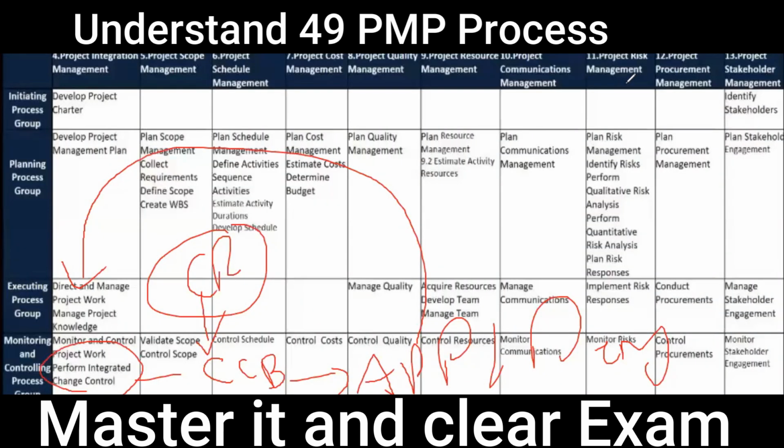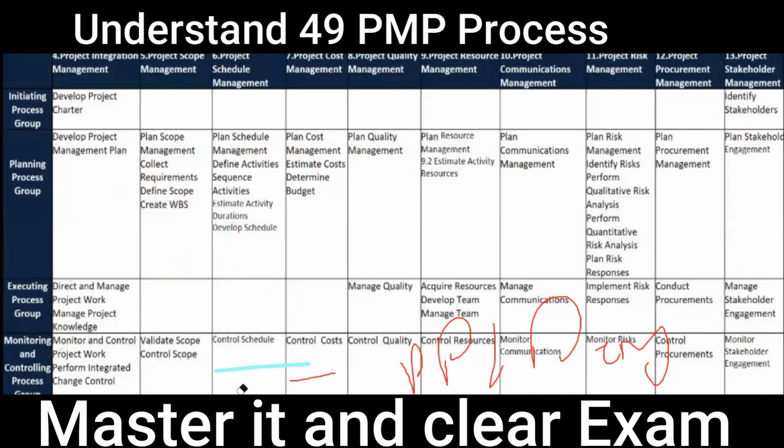Your product needs something to change, so you generate a change request. After getting approved, you are ready to implement that change in direct and manage work. So four major outputs are created: deliverables, issue log, change request, and work performance data.